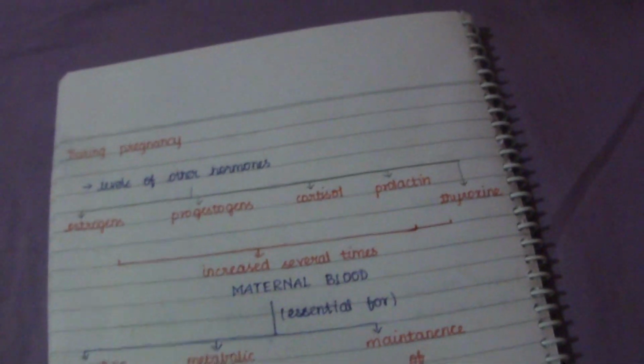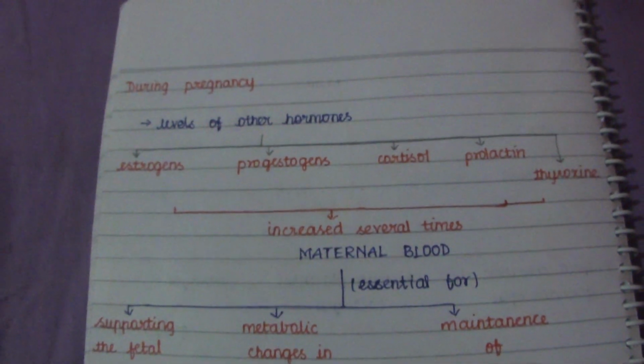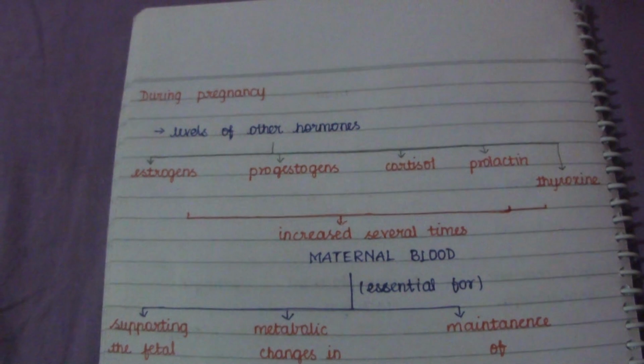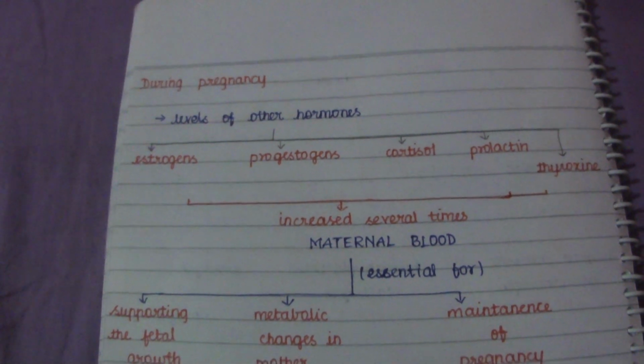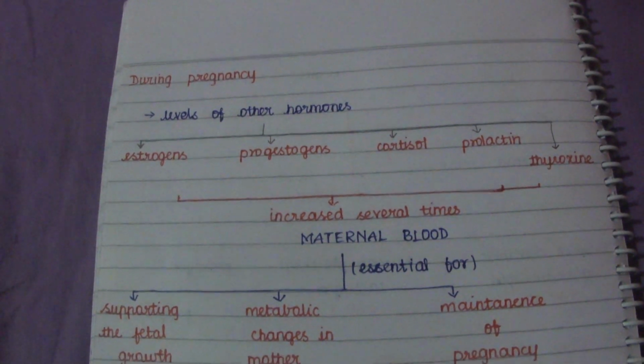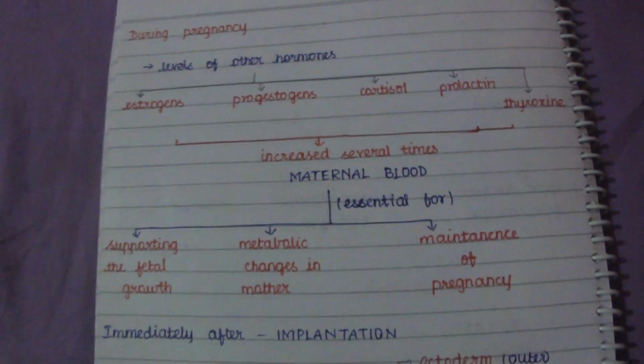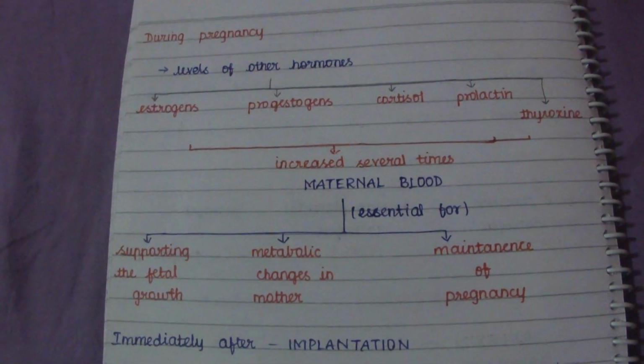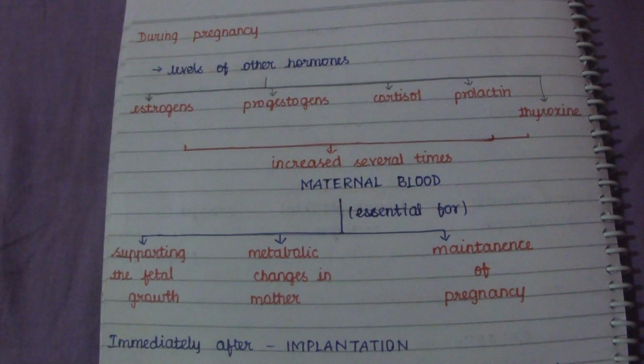During pregnancy, the levels of other hormones, that is estrogens, progestogens, cortisol, prolactin and thyroxine, increase several times over their normal level in the maternal blood.